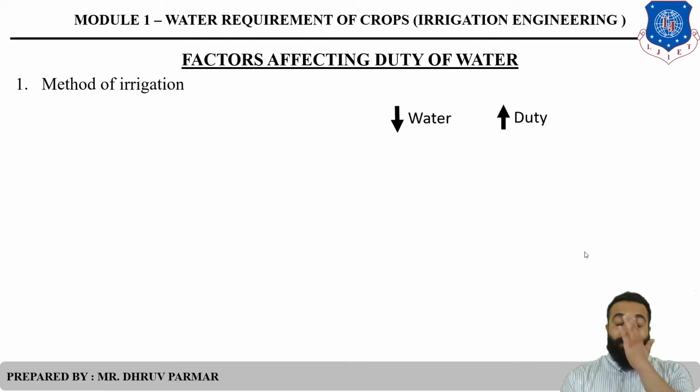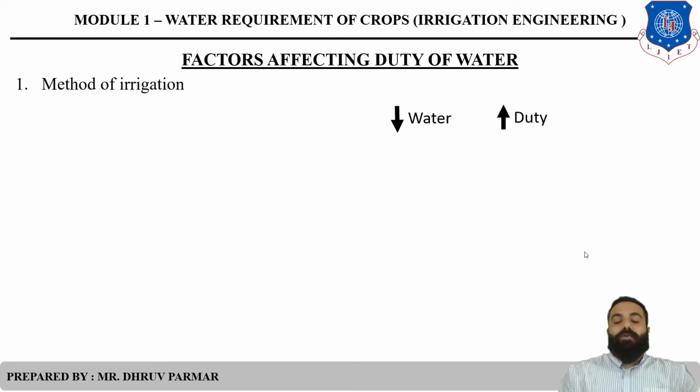Same as in the check basin method. The check basin method is very popular in our India. What is the check basin method? That particular land is divided into square or rectangular form. That type of method is called the check basin method.